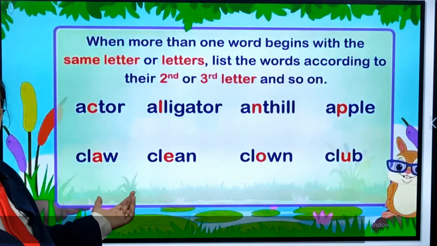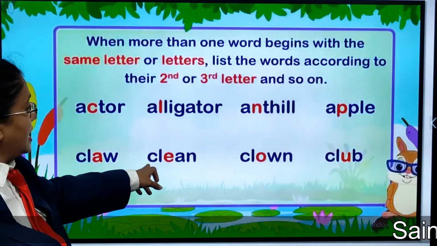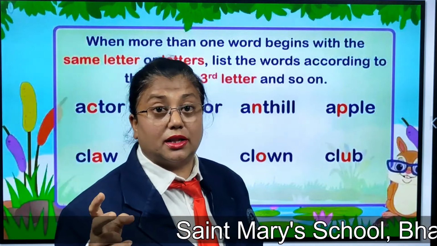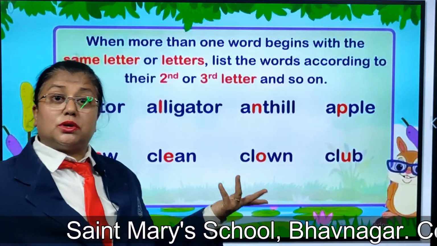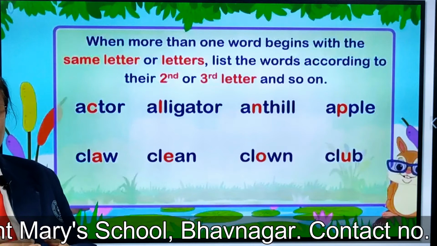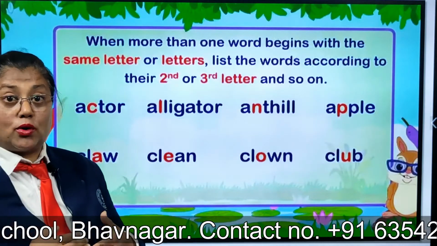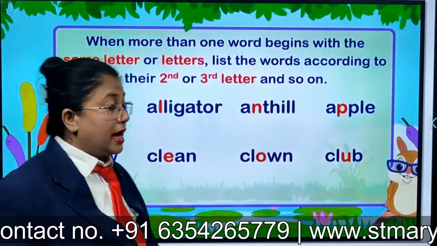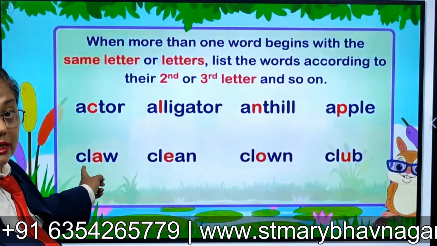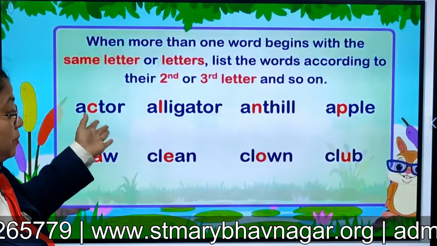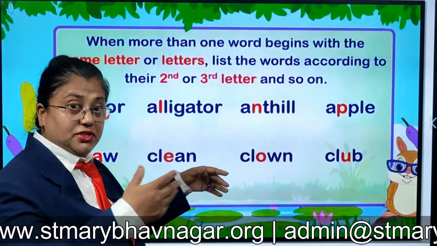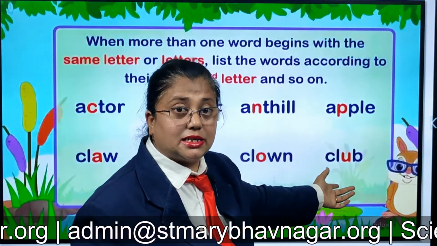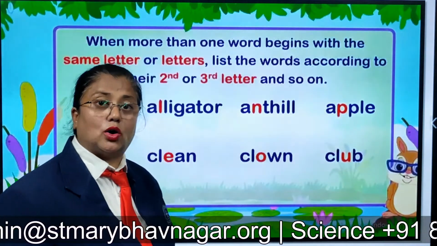The same next example you see, C, L, C, L, C, L and C, L. Two letters are same in the word. Then what do we do? First two letters are same. So we start following the ABCD order with the third letter of the word. And what is the third letter? A, so it's arranged A, B, C, D, E, F, G, H, I, J, K, L, M, N, O, and then comes the last letter U in the alphabetical order.